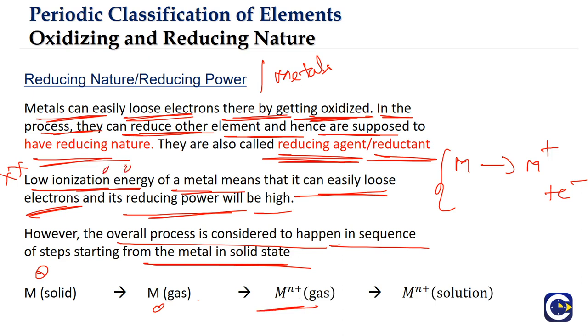In the overall process, ionization is just one part. Now these metal ions in the gaseous state undergo what we call hydration or solvation. If they are dissolved in water, they will be surrounded by water molecules. That is the last step. So this process explains how the metal ions are formed in solution, or we say the reducing nature of the metals in solution.